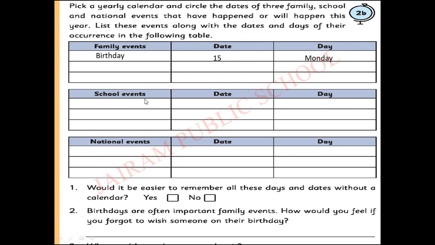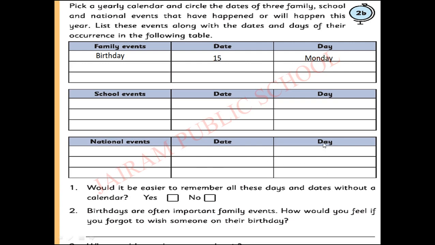Yes, what are the school events? Sports day, annual day, when we celebrate, the date and day, otherwise children's day celebration, other celebrations also. Like that you have to write here for school events and write the date and day. What is the next one? National events. What are the national events? Republic Day, Independence Day, Gandhi Jayanti. Which date? When we are celebrating, date and day.